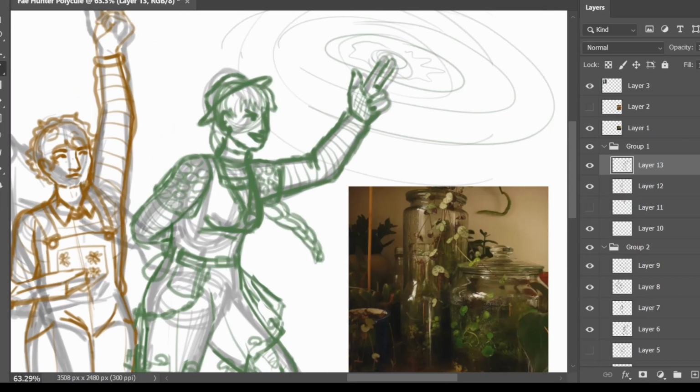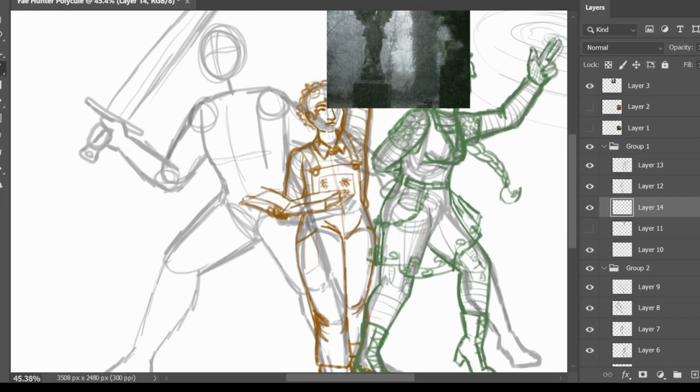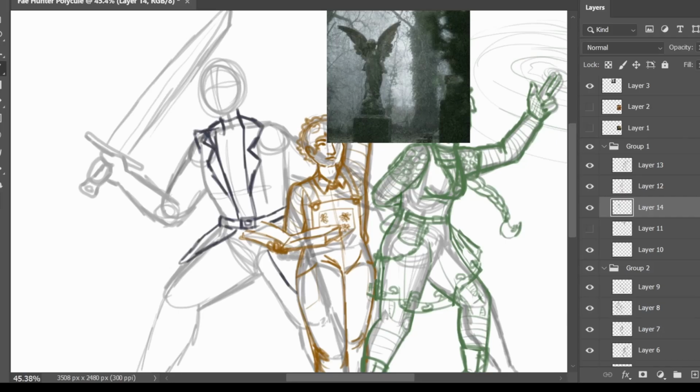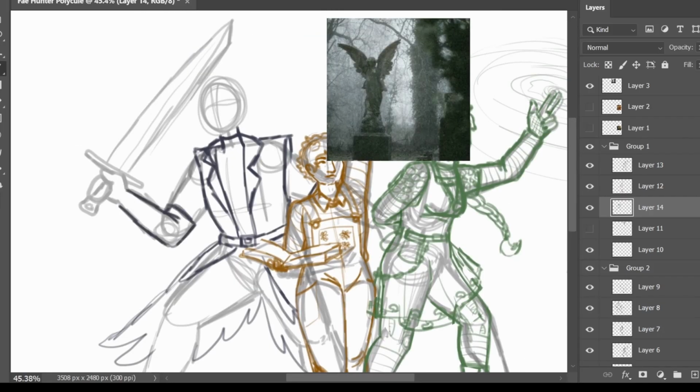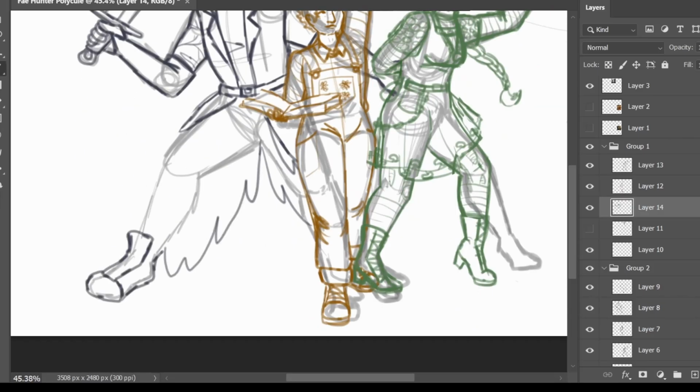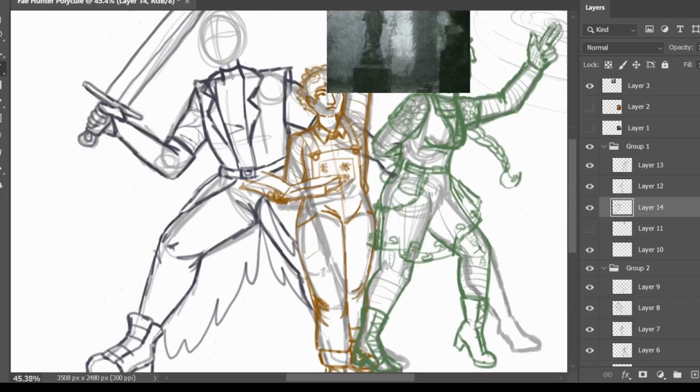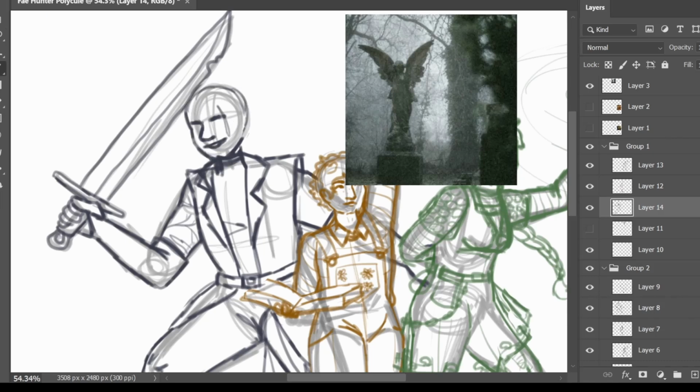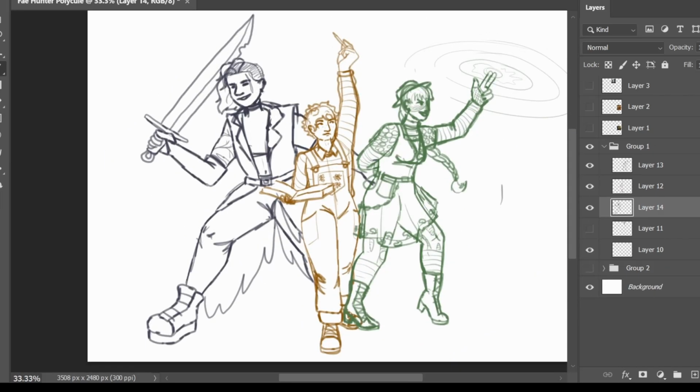Finally, I sketched Zephyr, whose reference image has the least to go on. The focus of this image is an angel statue, and the only other information present is some fuzzy trees and the idea of fog. I used the shape of the angel to influence Zephyr's sleeveless coat, which is slightly impractical for fighting, with coattails that have edges shaped like feathered wings. The coat is belted around their waist, and under it they have on a sleeveless turtleneck, their arms covered in bicep-length gloves and tattoos of tree branches.